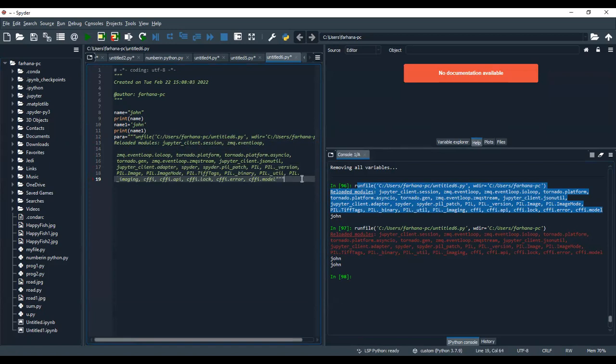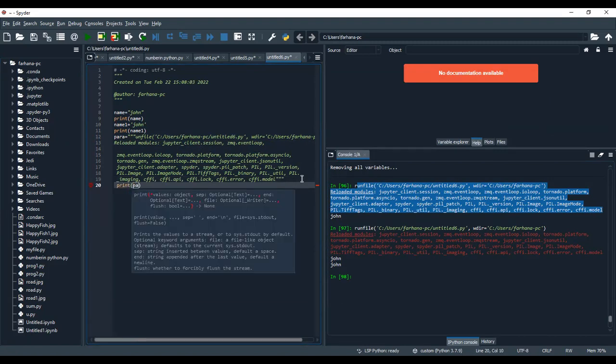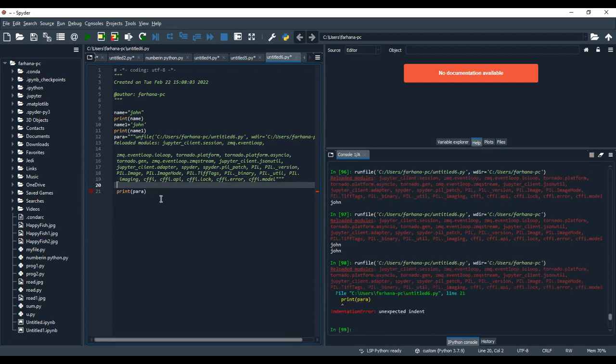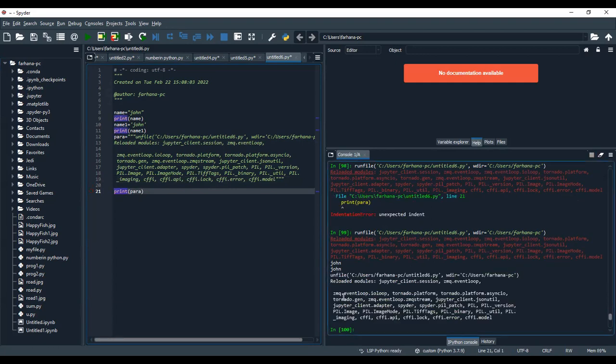Now what we are going to do is display the content of para. What is para? It is nothing but a multiple line string. So what is in para, we are going to print. Print para. Why is the error given? Because we had given one extra space here, and because of that it is giving an error. Now we can see what kind of output we are getting. Whatever we had typed within the triple quotation is displayed here.